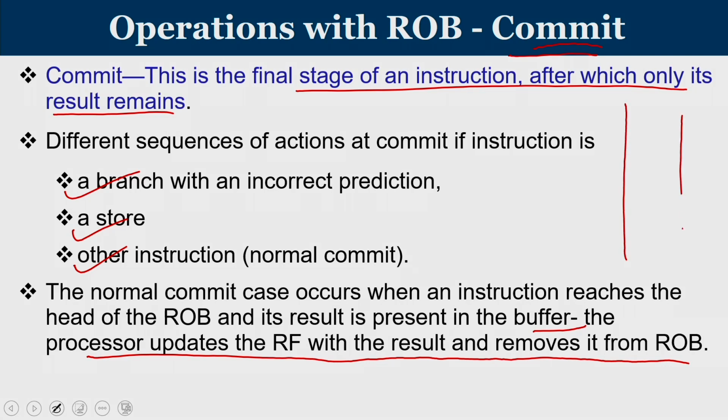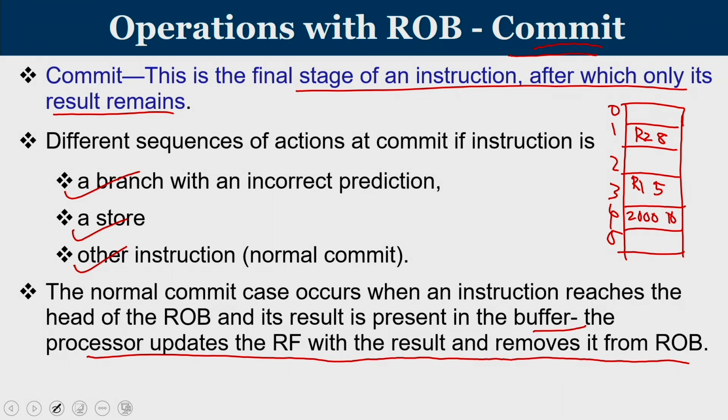So let me draw the reorder buffer here. Let us say the reorder buffer entries are numbered 0, 1, 2, 3, 4, 5. Now imagine a case where reorder buffer entry 3 has a value, let us say 5. Then you have an entry telling you to write something into R2, and the value is 8. Then the 4th instruction is getting complete. It is telling you to write some value to location 2000 as 10. And then you have a value, R5 equal to 10.